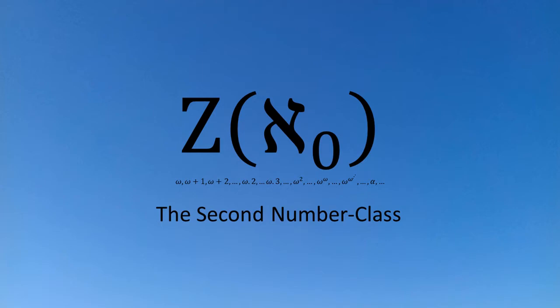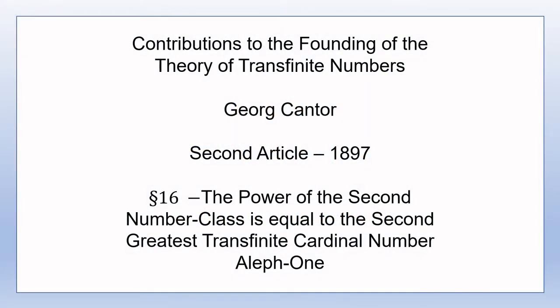Welcome to this video. Video number 16 in my series of videos on Georg Cantor's 1895 and 1897 articles on the theory of aggregates and transfinite numbers. Section 16 is titled, "The power of the second number class is equal to the second greatest cardinal number, Aleph-One."